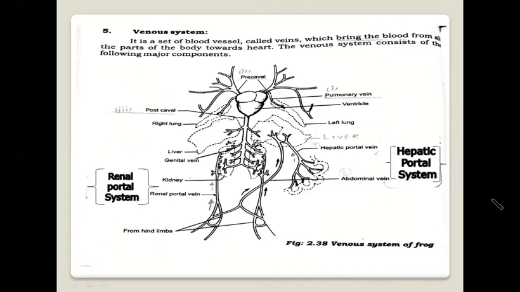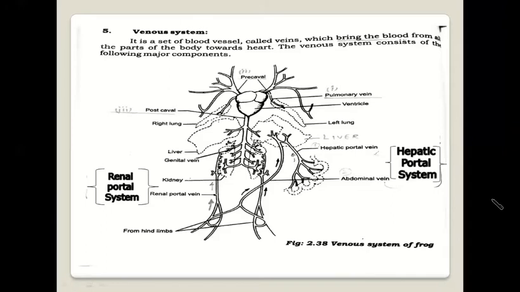Number 2, the systemic venous system consists of 2 precaval and 1 postcaval. Precaval: the deoxygenated blood from the head and 4 limbs is collected through these veins, which join together to form 1 precaval on each side. Postcaval: the deoxygenated blood from all lower parts of the body such as stomach, intestine, liver, pancreas, genital organs, muscles and hind limbs is collected through the renal portal vein, which joins to form the postcaval.